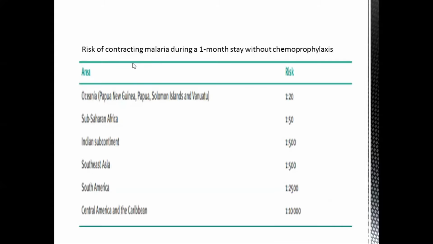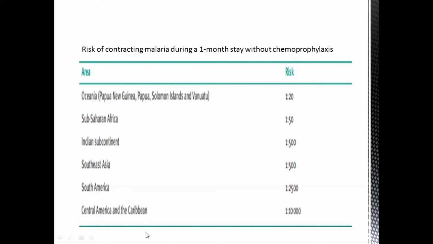So, the risk of contracting malaria during a 1 month stay without chemoprophylaxis, if a woman is not taking any prophylaxis, which we are going to discuss ahead. The least risk is in Oceania, which includes countries like Papua New Guinea, Solomon Islands, and Vanuatu, where the risk is 1 in 20.